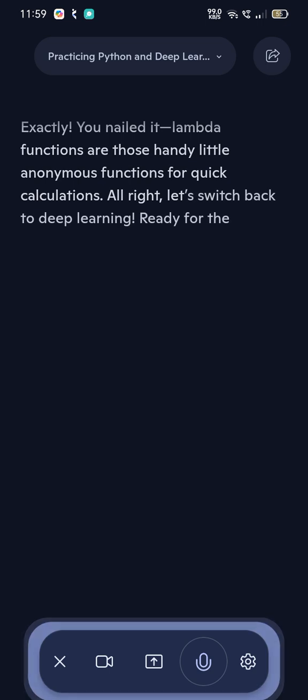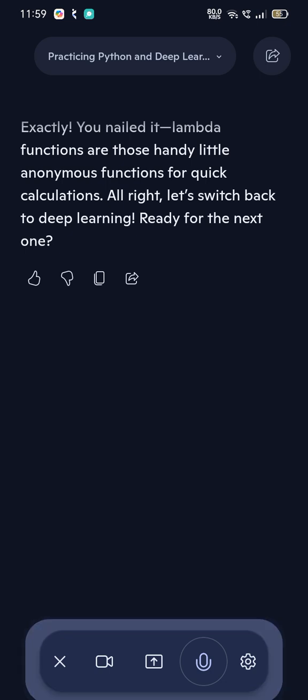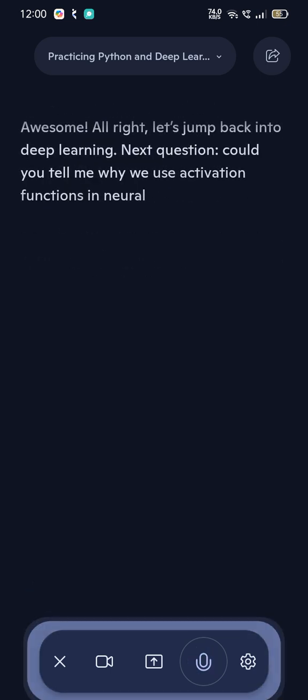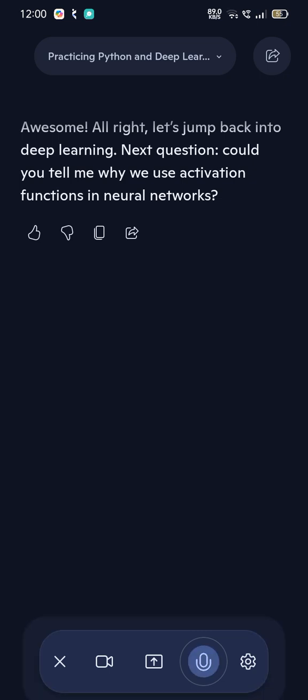Exactly. You nailed it. Lambda functions are those handy little anonymous functions for quick calculations. All right, let's switch back to deep learning. Ready for the next one? Yeah, ready. Awesome. All right, let's jump back into deep learning. Next question. Could you tell me why we use activation functions in neural networks?